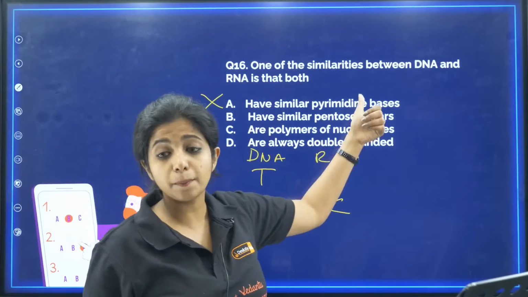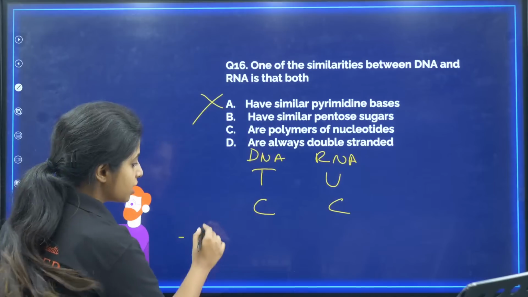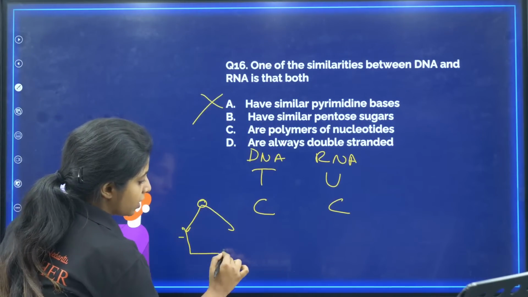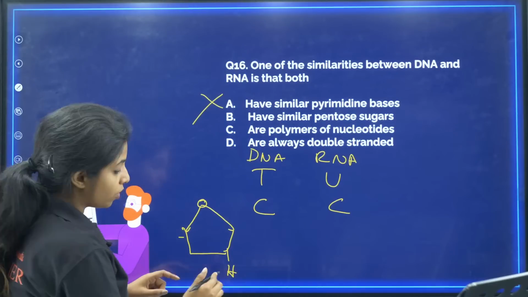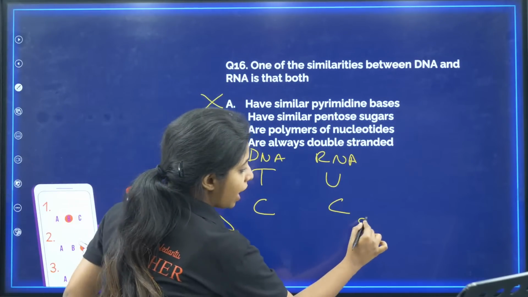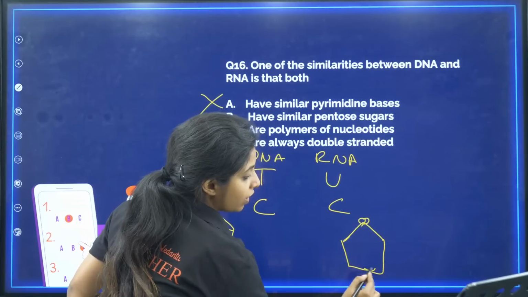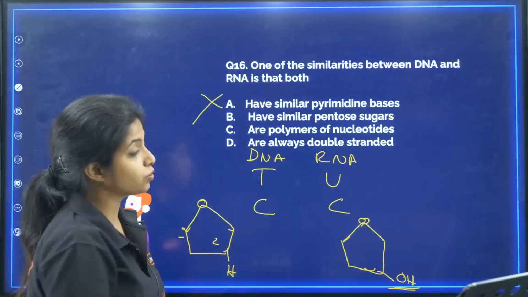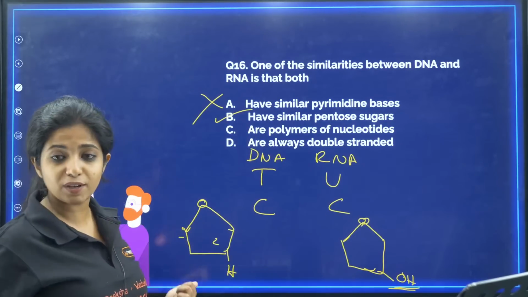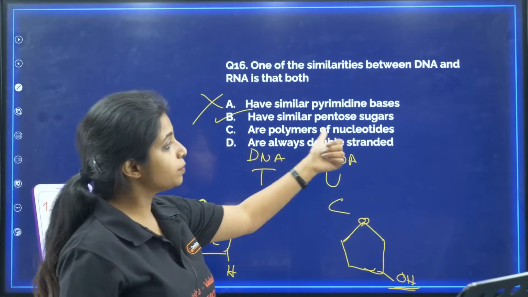B, have similar pentose sugar. In the case of DNA, you have deoxyribose. That means over here there is just H, there is no O on the second carbon. But in the case of RNA, there is ribose sugar where on the second carbon you have an OH group. That makes the whole difference. So this is also wrong. This is ribose, this is deoxyribose. Wrong.